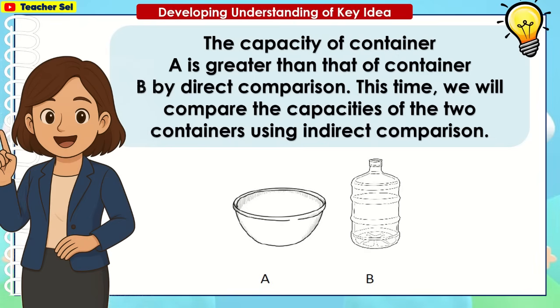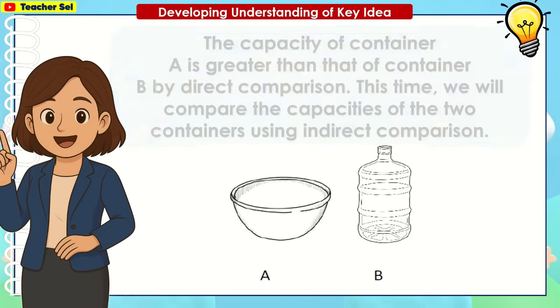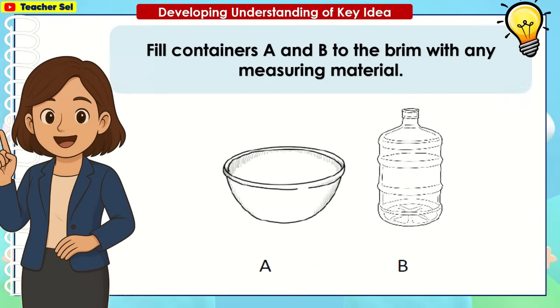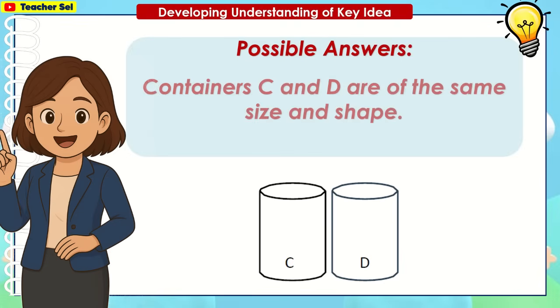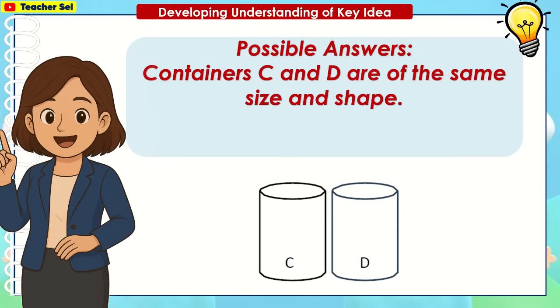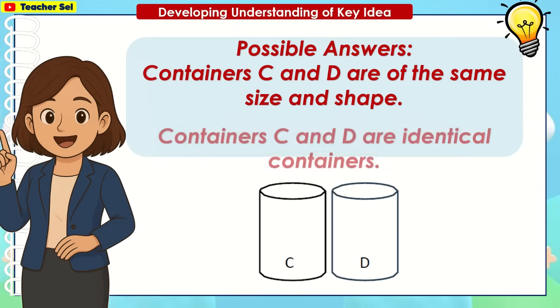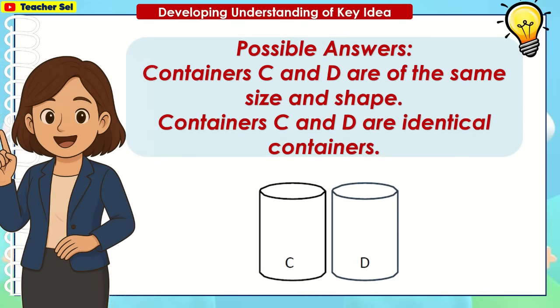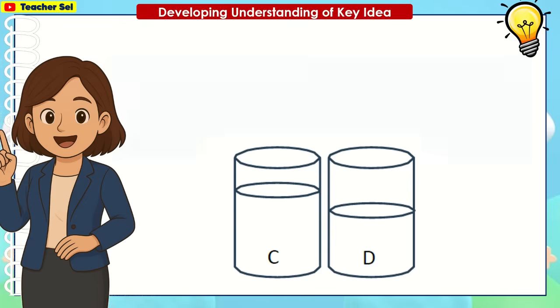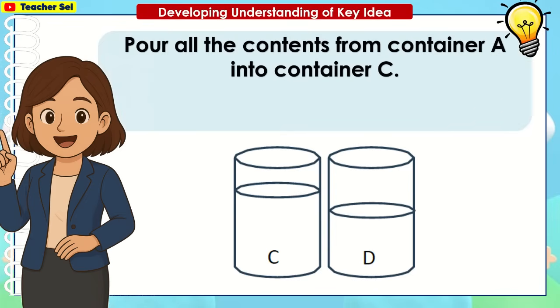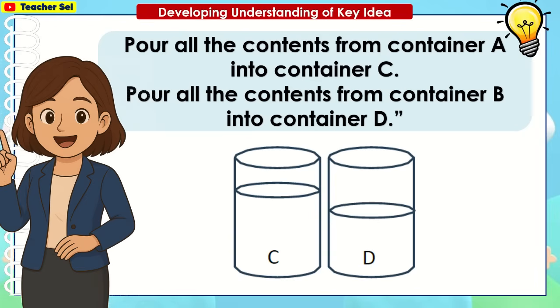This time, we will compare the capacities of the two containers using indirect comparison. Fill containers A and B to the brim with any measuring material. Containers C and D are of the same size and shape. Containers C and D are identical containers. Pour all the contents from container A into container C. Pour all the contents from container B into container D.